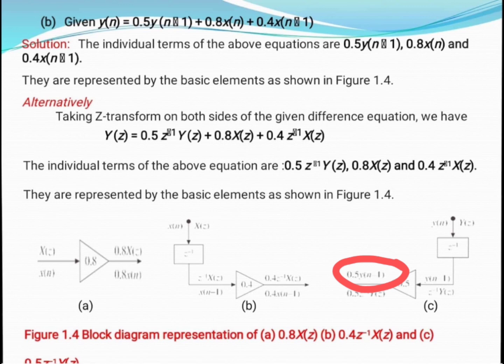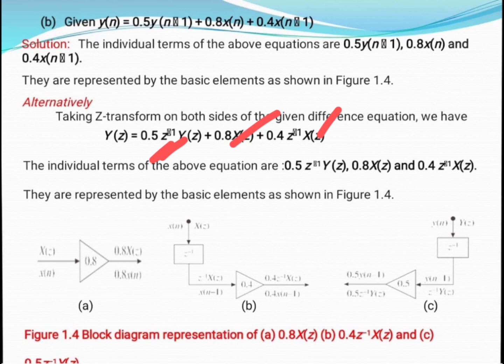Now all these three equations are joined with the help of an adder. As you can see, X of z is from the input and Y of z must be implemented from the output side. So here we can add this with the help of the adder.